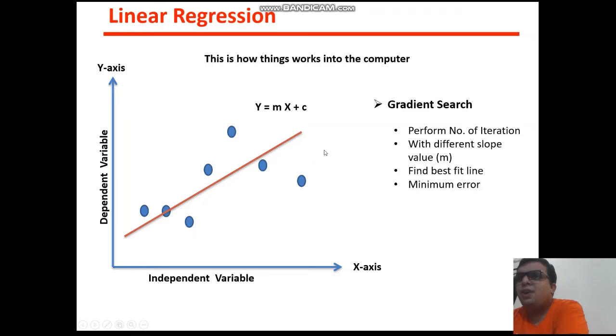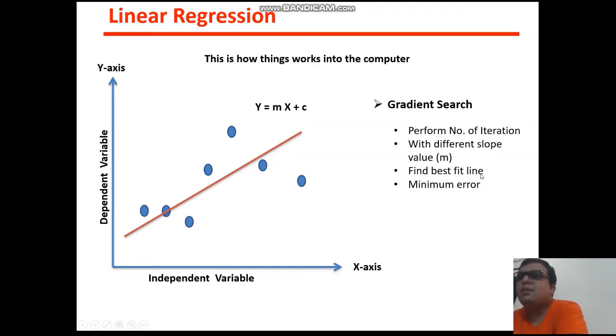What is the benefit if you draw this line using all the possible combinations of m? With the help of all the possible values of m, you will definitely get a single line where the error is minimum. If you try to draw this line like this, in some instance you will get a minimum error, and you need to fix that line for your further calculations.